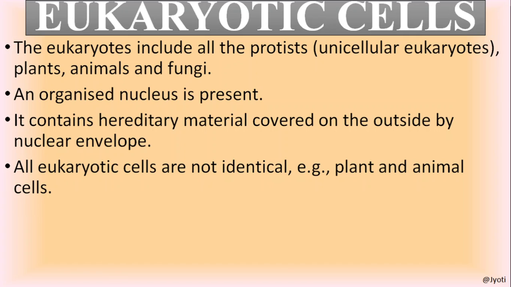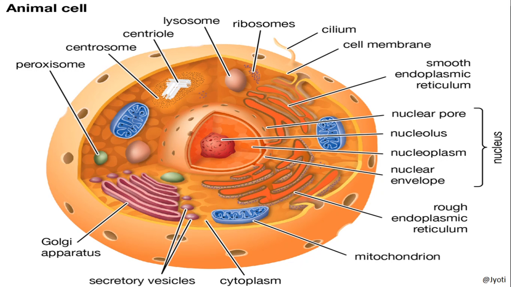For example, the plant cell and animal cell are different from each other in some aspects, like in some structure as well as in function. Similarly, the eukaryotic cell of one organ is different from the other organ. However, this is the structure of an animal cell I am showing you here. So the plant cell is also having almost all cell organelles and the structures which are present in the animal